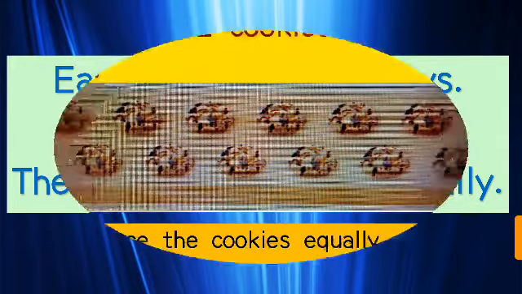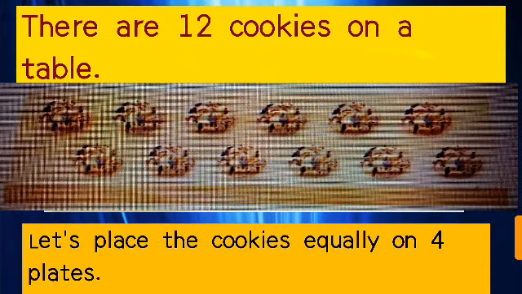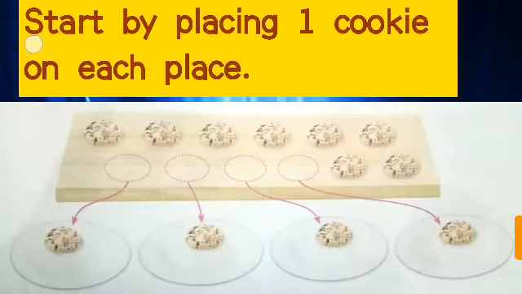Okay everyone. So let's see, there are 12 cookies on the table. Let's count the cookies. 1, 2, 3, 4, 5, 6, 7, 8, 9, 10, 11, 12. Let's place the cookies equally on 4 plates. Start by placing 1 cookie on each plate. 1, 2, 3, 4. 4 plates are here. First we have to place 1 cookie on each plate.